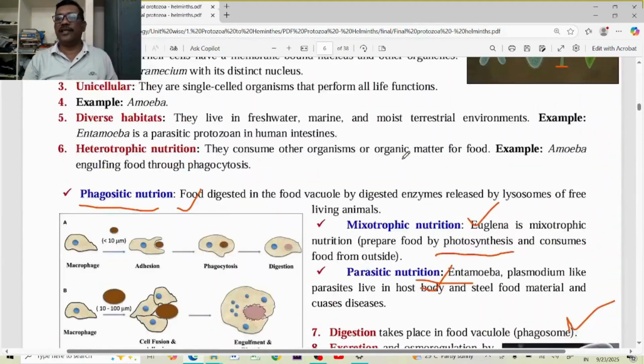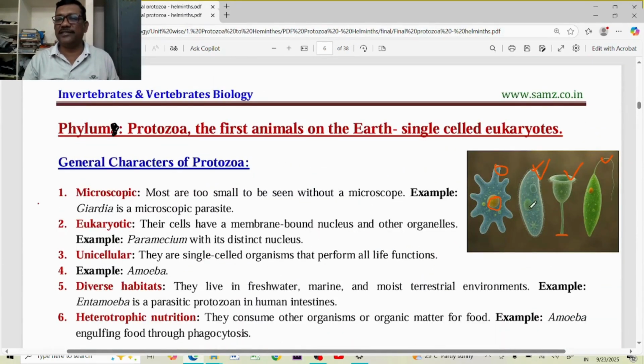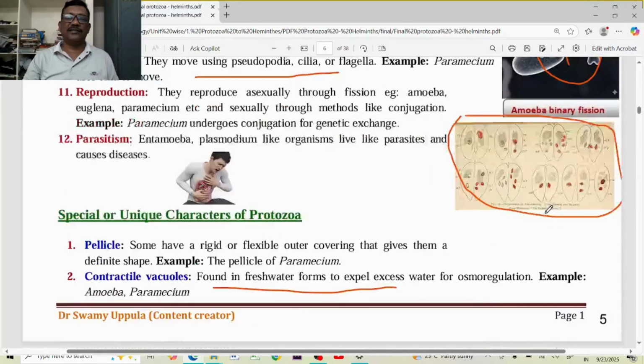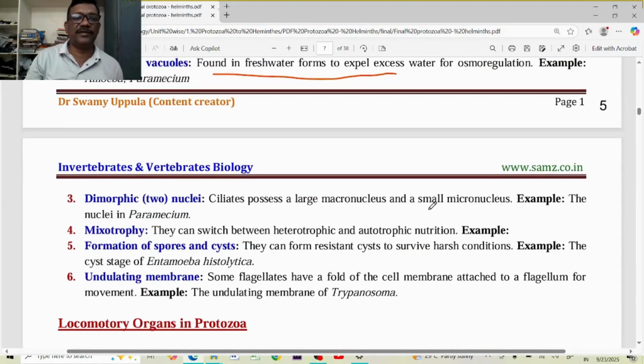Dimorphic nuclei: two nuclei are present in some of the animals. For example, in paramecium, a large nucleus and a small nucleus are present. The large nucleus maintains the body functions, and the small nucleus is involved in sexual reproduction. So that is dimorphic nuclei. Mixotrophic nutrition means they can take food material from outside, and they can also prepare food by the photosynthesis process, for example Euglena and Chlamydomonas.